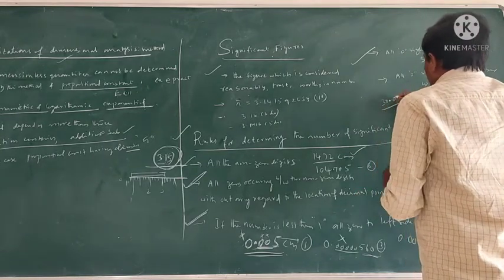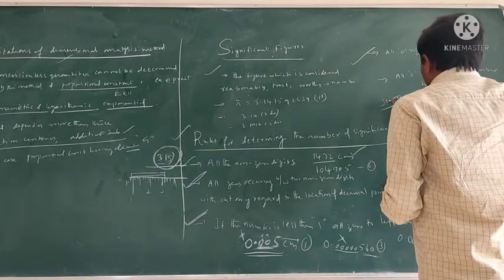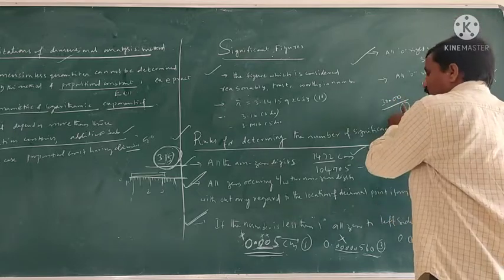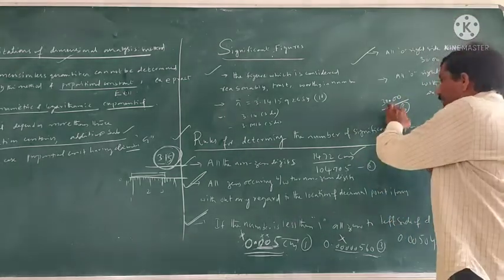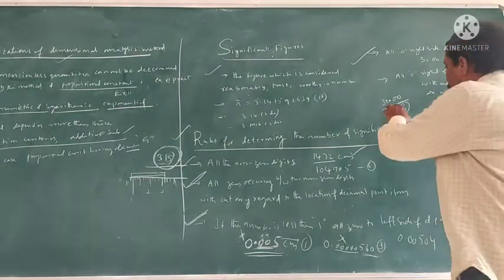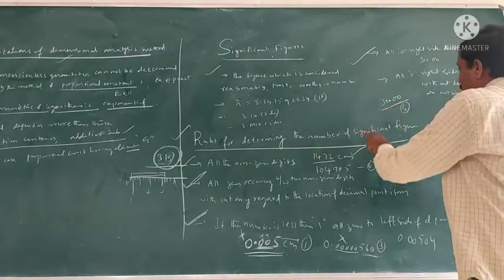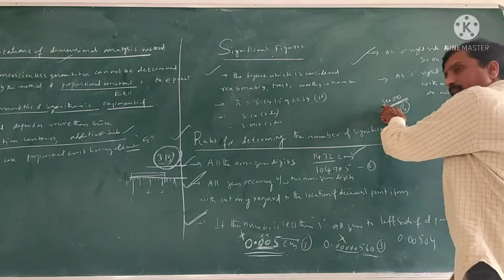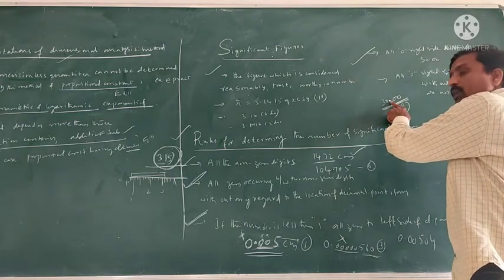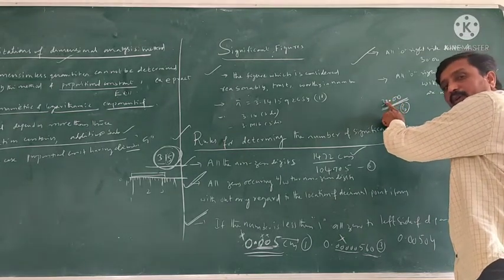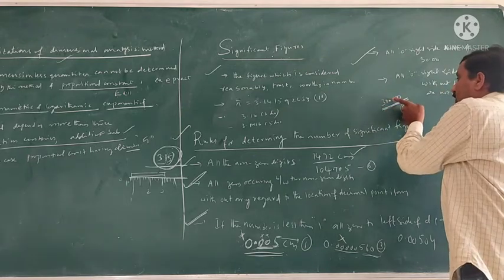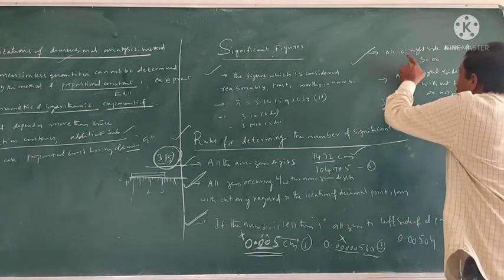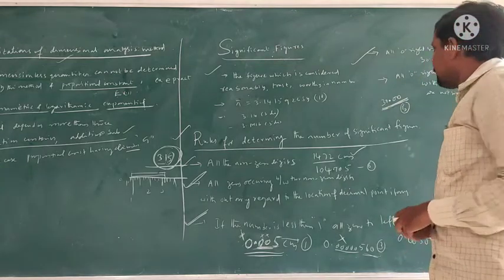So on the right side of the decimal point, the zeros are considered significant figures. The value starts with a number, then after putting one decimal point, the zeros after the decimal point are considered significant digits.